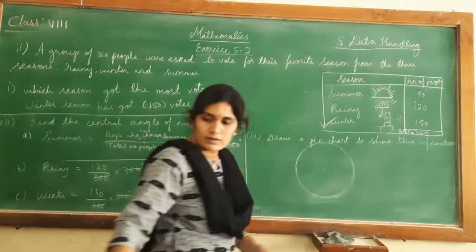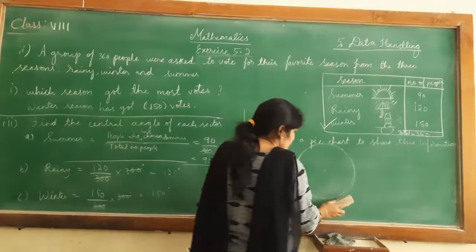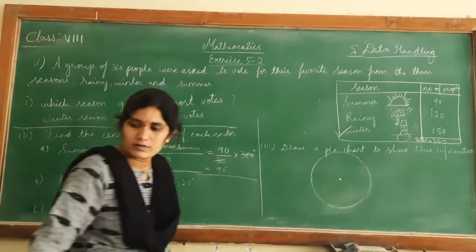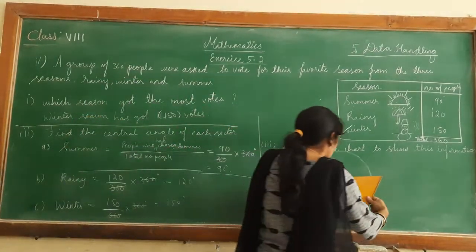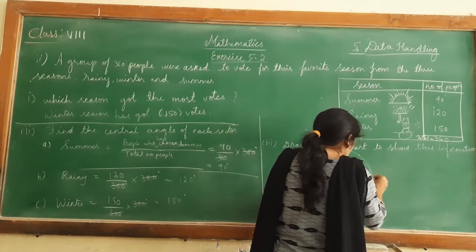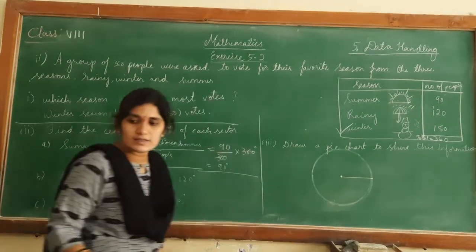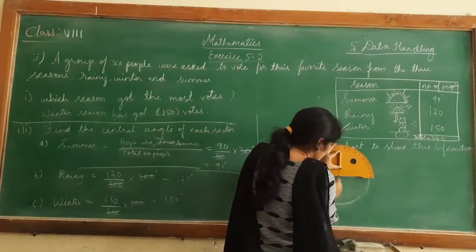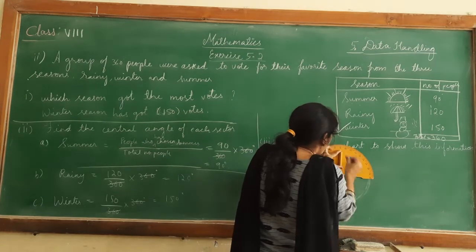So this is the circle which is drawn using the compass. Now from a point here, draw a straight line to draw the first angle. Now from here we can mark first the summer season, that is 90 degree, using a protractor. Keep this at the center and mark 90 degree over here.